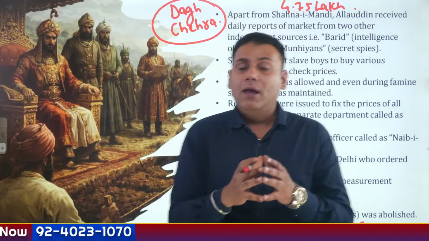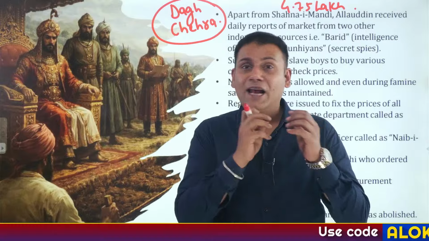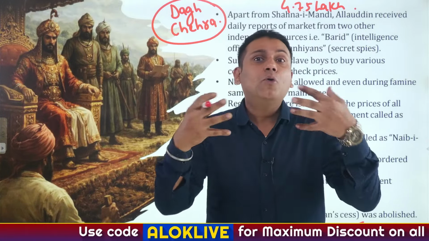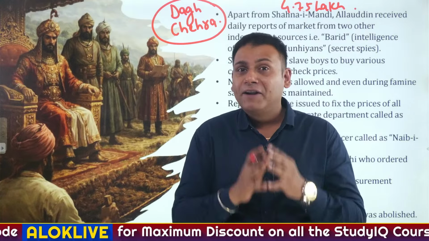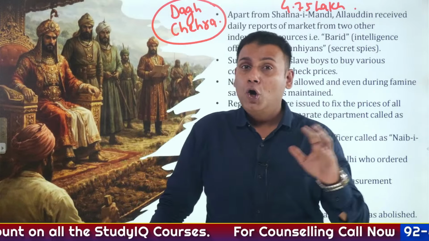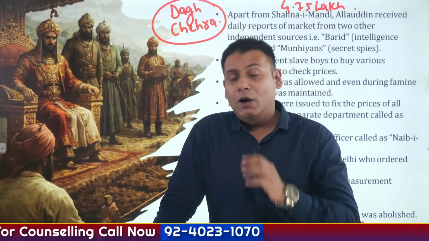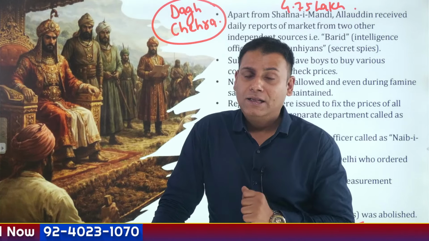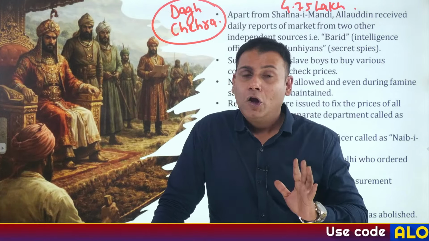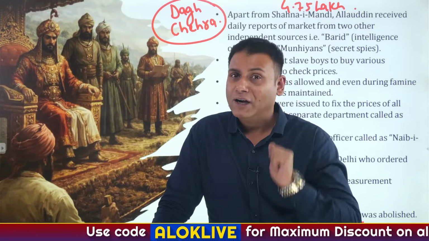Since he had to maintain a huge army, he required a lot of grains and groceries in particular, and for that purpose he needed to collect taxes. So how to impose the taxes? He divided the markets into 4 parts. There was a separate market for clothes. There was a completely separate market for grains and groceries. There was a completely separate market for horses. There was a completely separate market for slaves and miscellaneous commodities. So the market during Alauddin Khilji's time was divided into 4 parts.